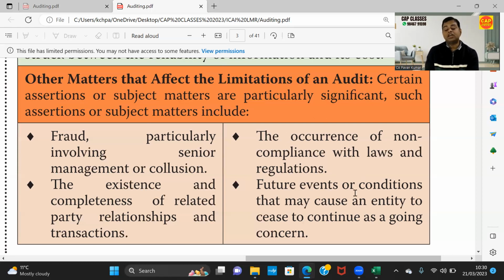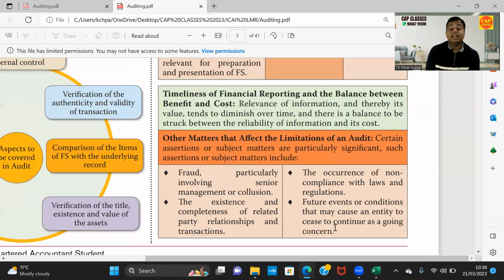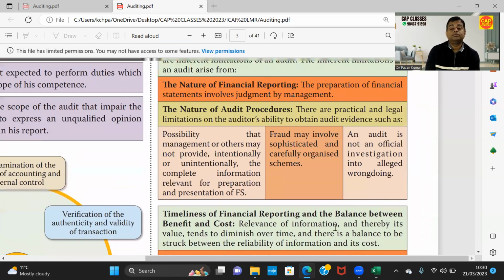Then future events or conditions that may cause an entity to cease to continue as a going concern. Future event. There might be an event in future which might influence the ability of the entity to be a going concern. As an auditor, I cannot do anything for that. These are called inherent limitations of audit.